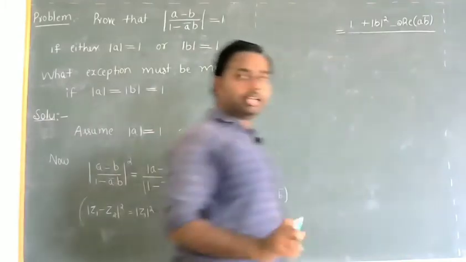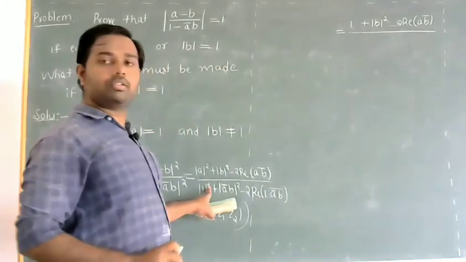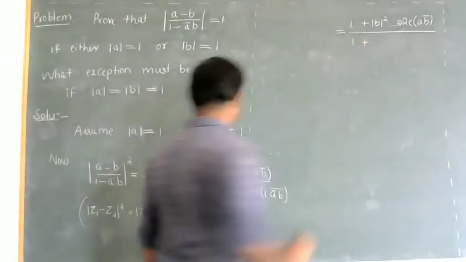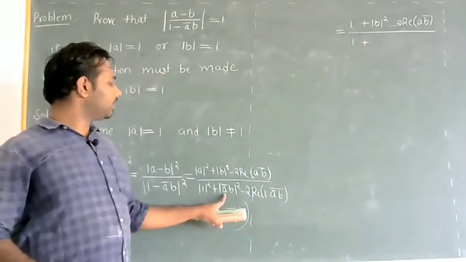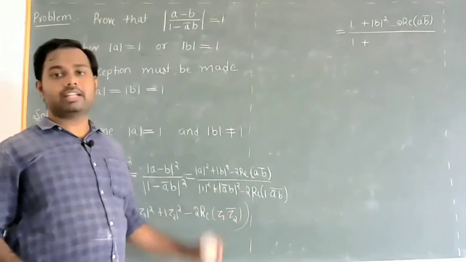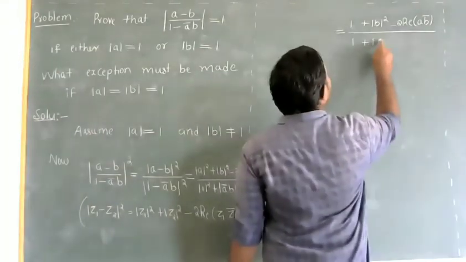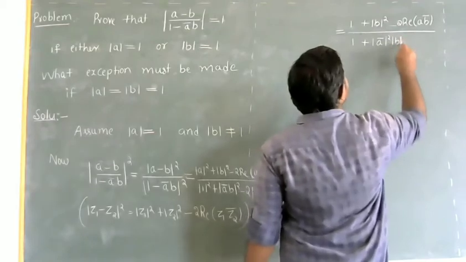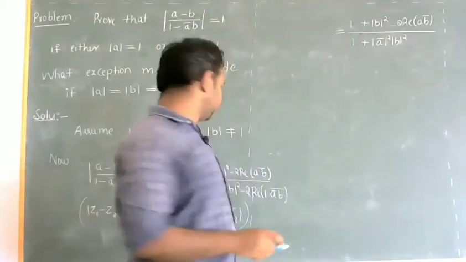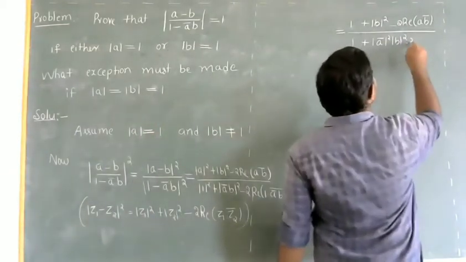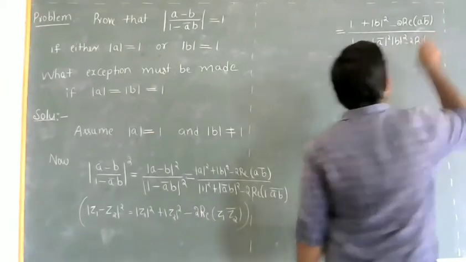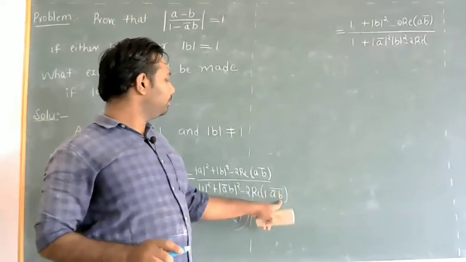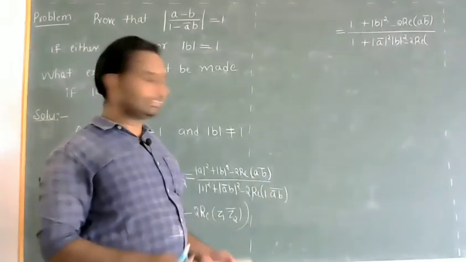So divided by modulus of 1 is 1, 1 square is 1 plus modulus of a bar b whole square. So it is modulus of a bar whole square into modulus of b whole square minus 2 into real part 1 into a bar b whole bar. 1 into anything is itself.